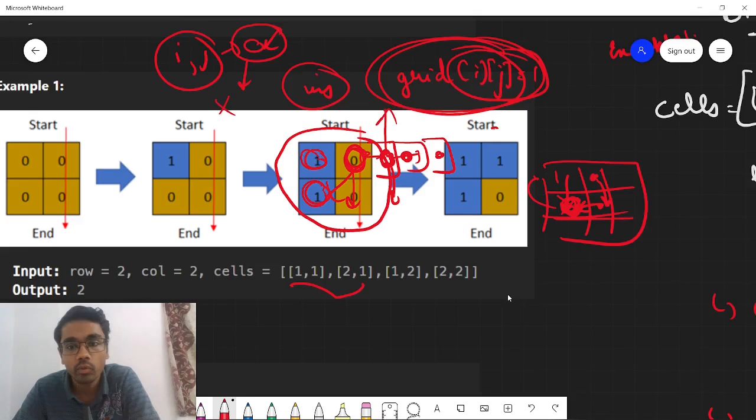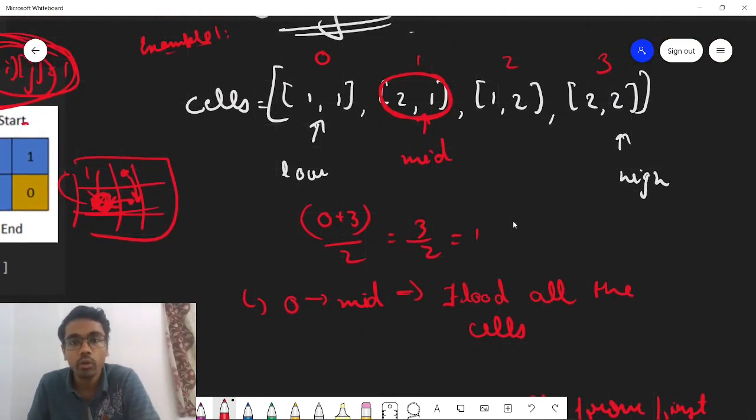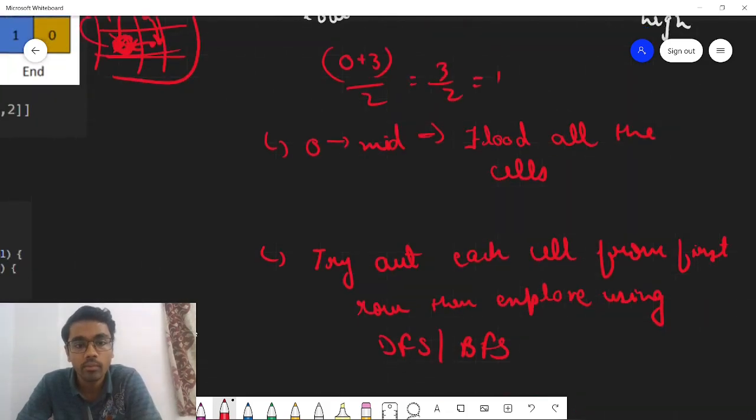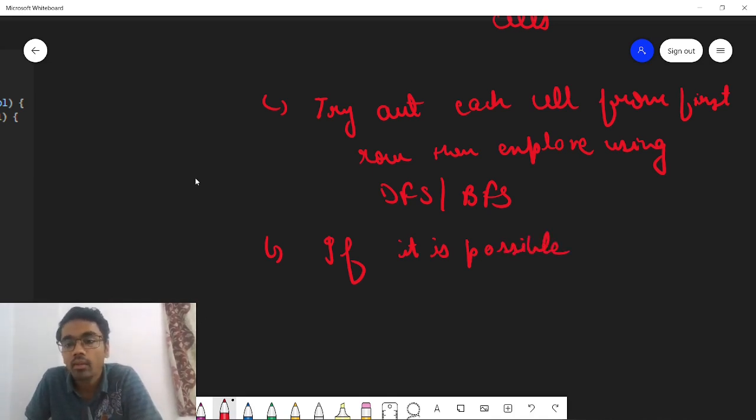Now there can be 2 scenarios. Either you get your answer or you do not get your answer. So in the third step you will be deciding if you get your answer or not. So if it is possible, what is possible? Possible means it is able to reach from top row to bottom row. So if it is possible, what you can do?